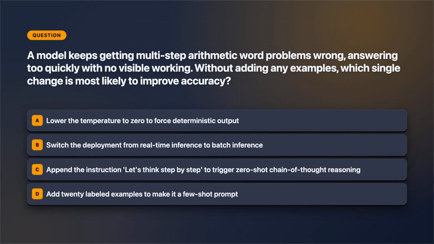Question 3. A model keeps getting multi-step arithmetic word problems wrong, answering too fast with no visible working. Without adding any examples, which single change is most likely to help? A, lower the temperature to 0 for deterministic output. B, switch from real-time to batch inference. C, append the instruction, "let's think step by step," to trigger zero-shot chain of thought. Or D, add 20 labeled examples for a few-shot prompt. Think about which constraint matters most here.